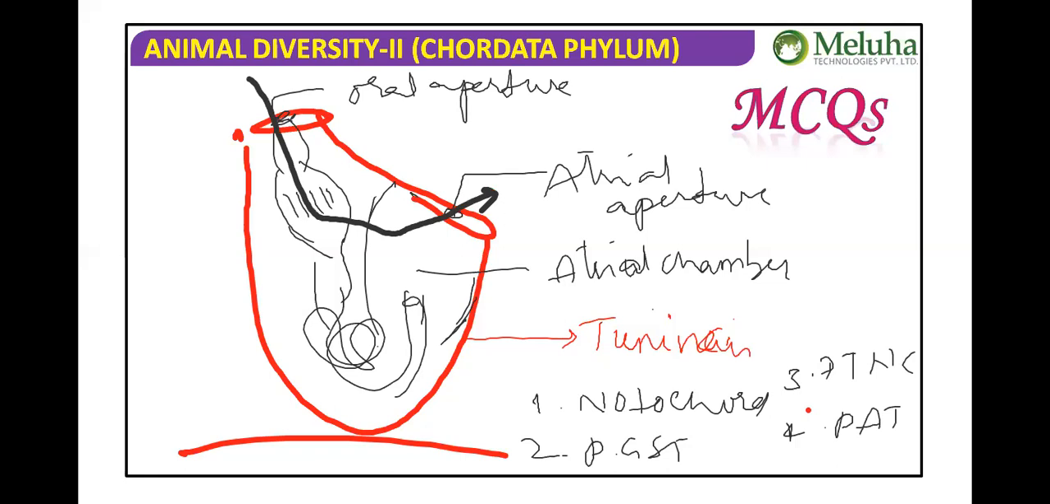Pharyngeal gill slits open into the atrial chamber, from which the water goes out, and food collection happens. The digestive system is shown from mouth to anus. Anus opens into the atrial aperture. Respiratory system: gill slits are present and gills are also present here.